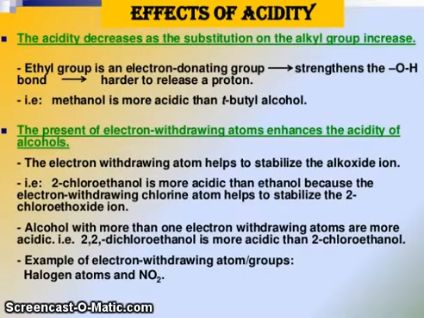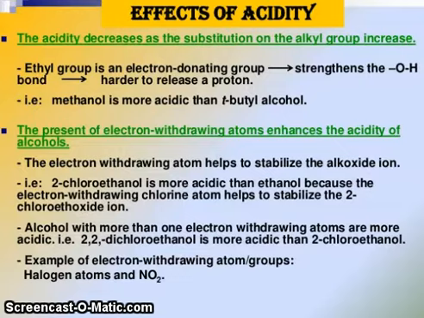Now, the effect on acidity. The acidity decreases as the substitution on the alkyl group increases. The alkyl group is an electron donating group, which strengthens the O-H bond, making it harder to release protons. Methanol is more acidic than t-butyl alcohol.